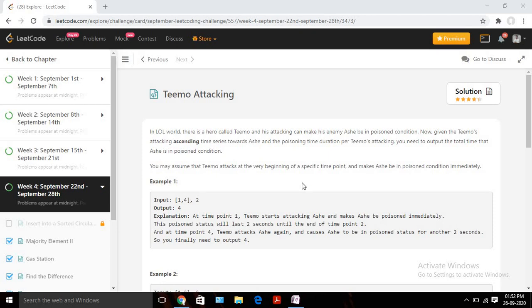Today we are going to solve the day 26 of September LeetCode Challenge. So today's problem name is Teemo Attacking. Let's try to understand the given problem first, then we will try to design one solution for the same.